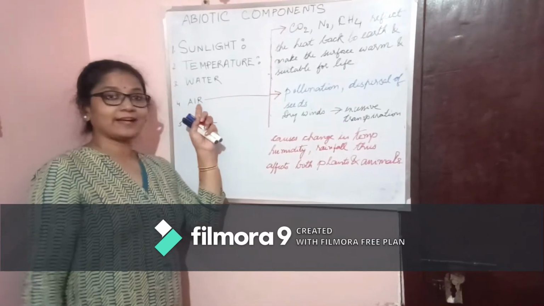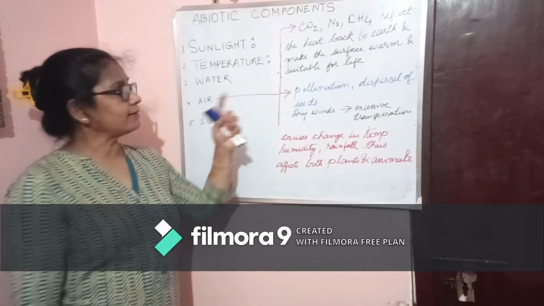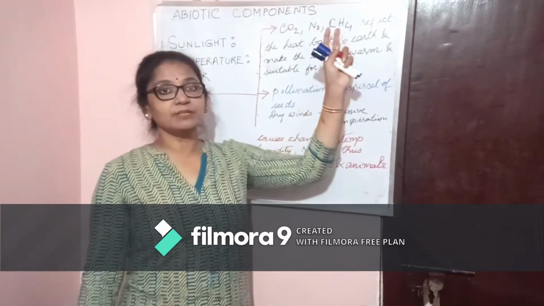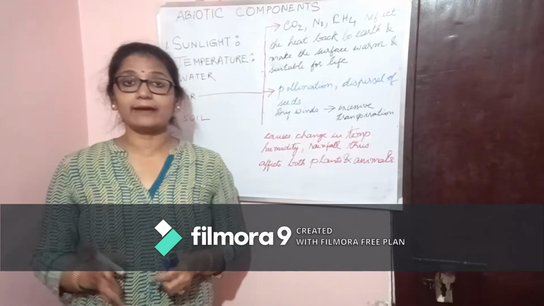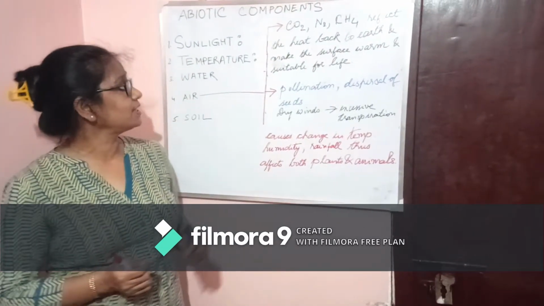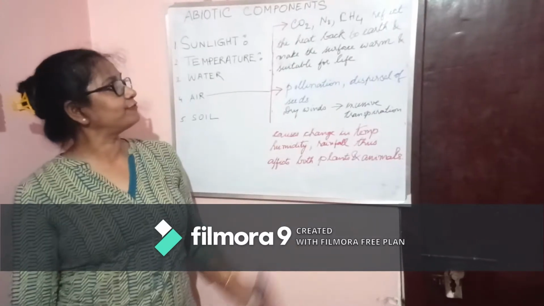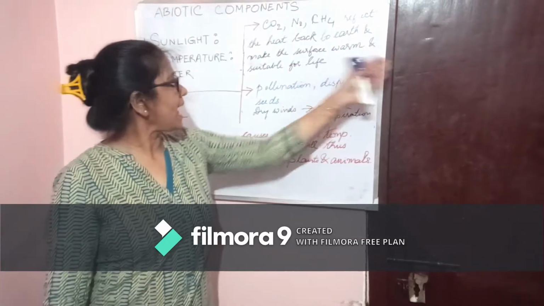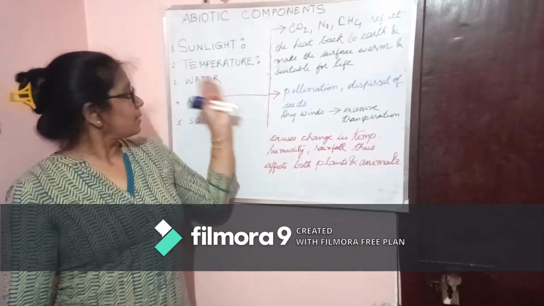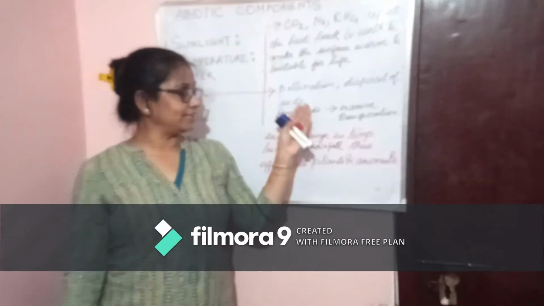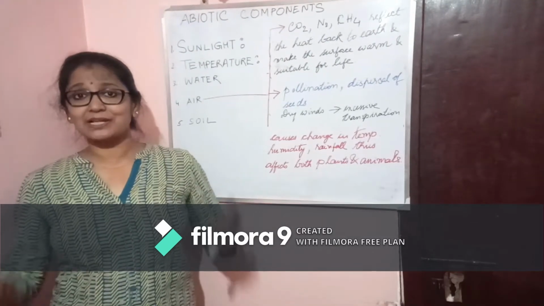Now, the fourth factor, that is the air. How does air influence us? Now, air contains carbon dioxide, nitrogen, methane. These are all the various types of gases also present in the air other than oxygen and carbon dioxide that we commonly hear of. These gases reflect the heat back to the earth and make the surface warm and suitable for life. And air also helps in pollination, dispersal of seeds, and if there are dry winds,